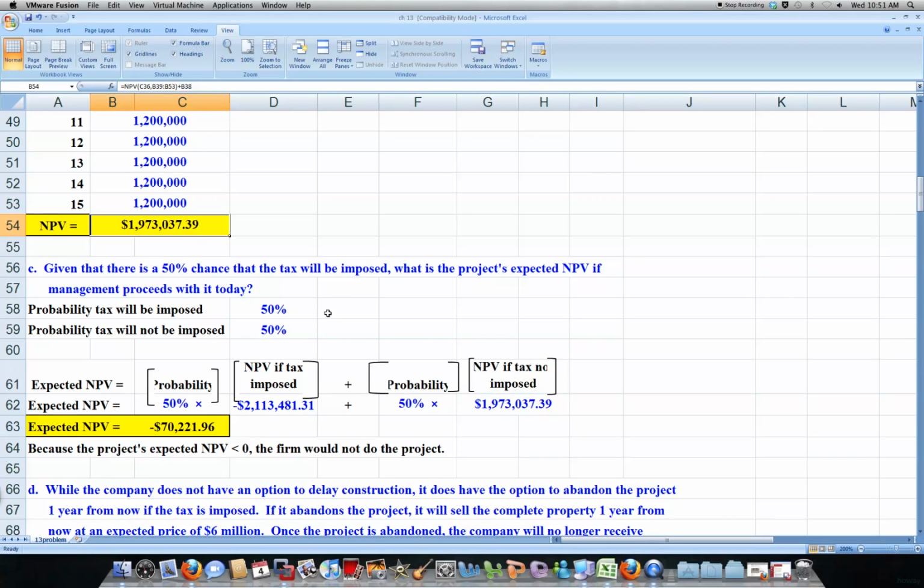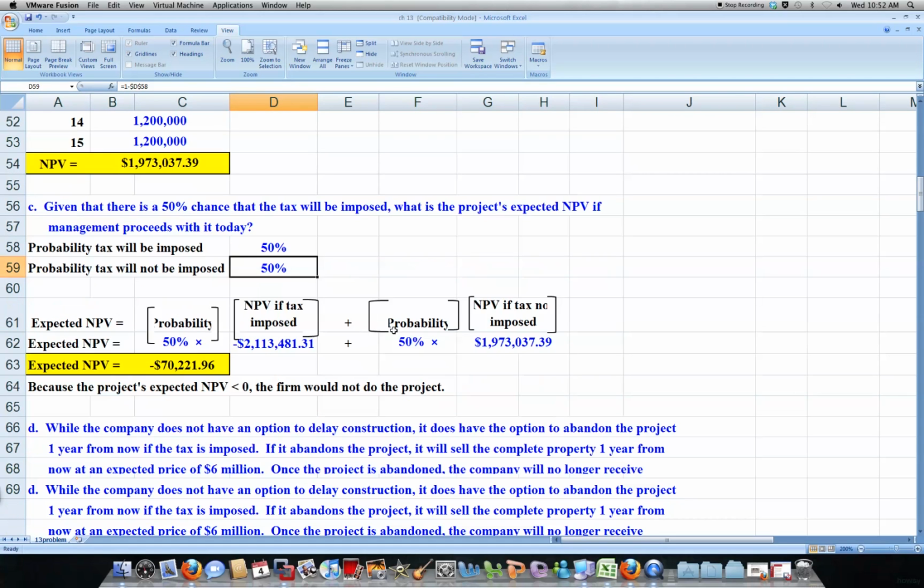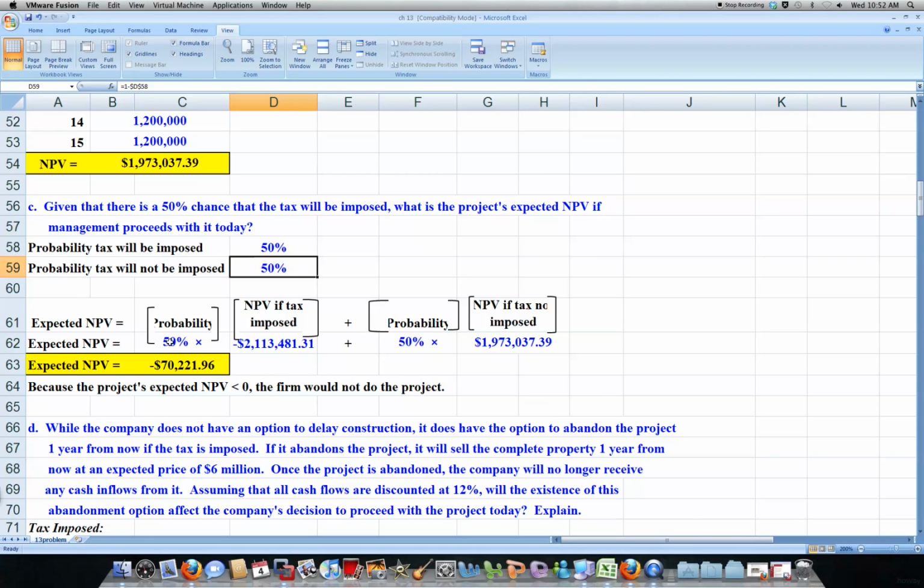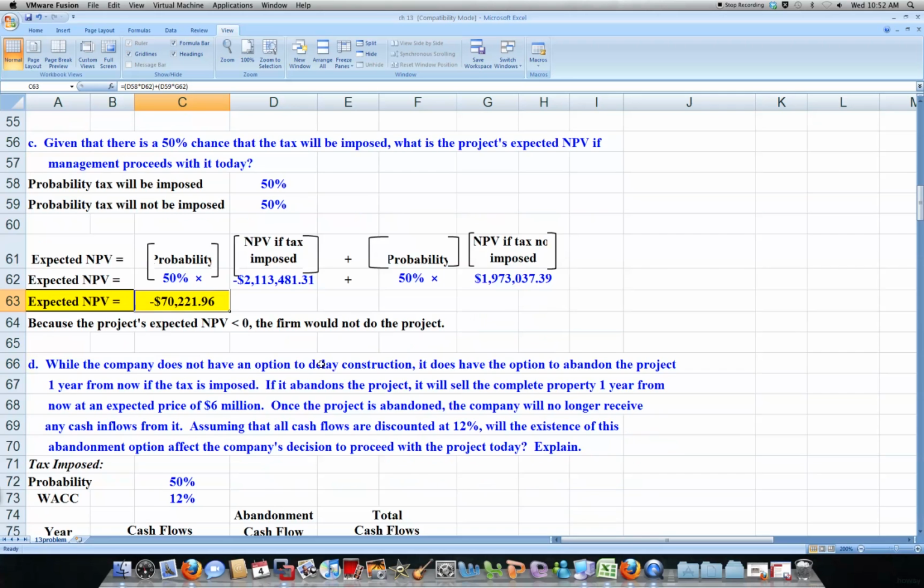Now part C of the question asks, what if there's a 50% chance that the tax will be imposed? What is the expected NPV? So we have our probabilities here, 50% imposed, 50% not. We're going to say our expected NPV equals the probability times our NPV if the tax is imposed plus the probability times the NPV if no tax is imposed. Now we find our expected NPV. So it's still negative.